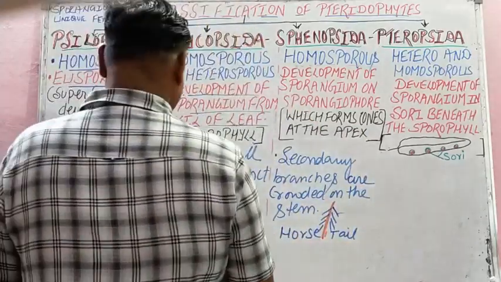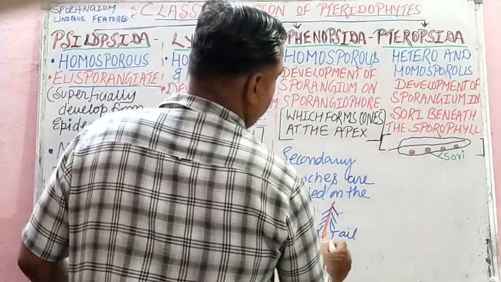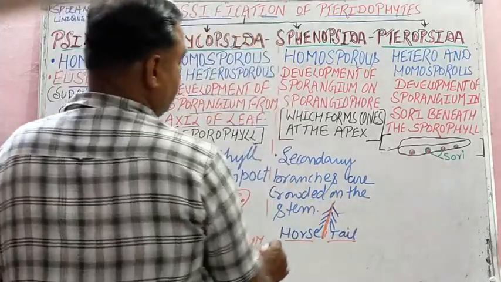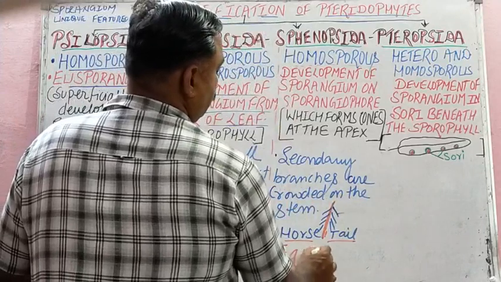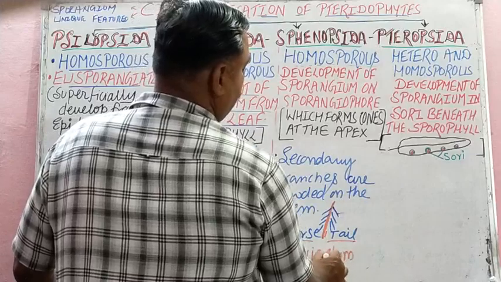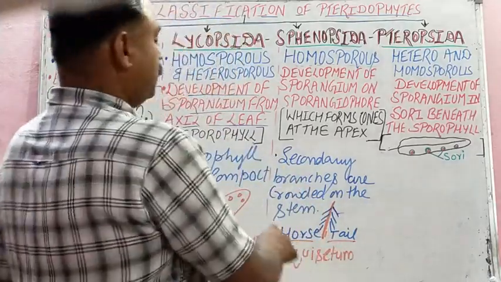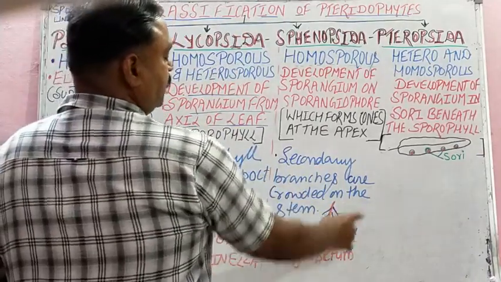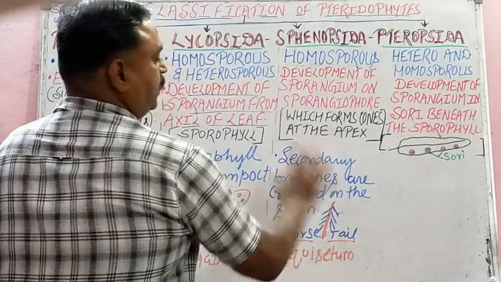That is why it is also called horse tail, and the best example is Equisetum. Student, equus is the scientific name of horse, so that hint is given here. Secondary branches are crowded on the main stem to give horsetail appearance.